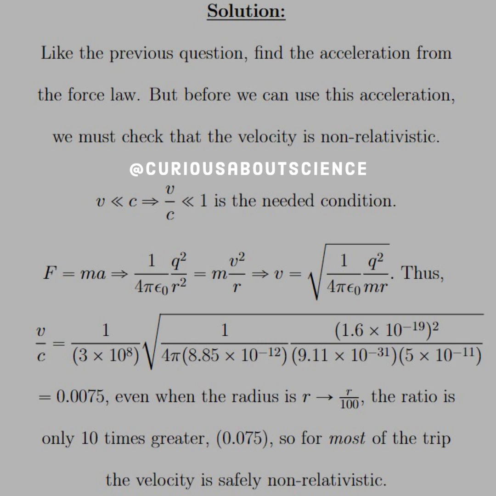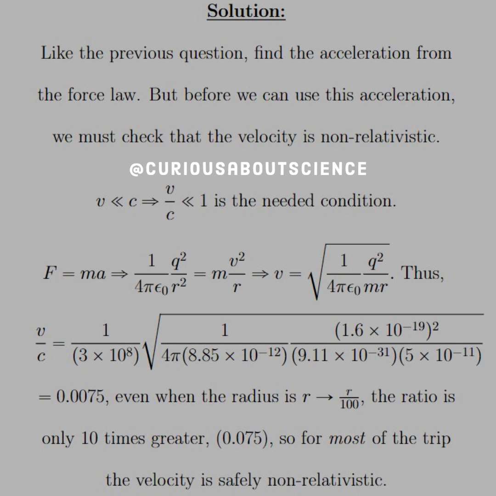Thus, for v over c, we need to ensure that this fraction is sufficiently small. So 1 over c times the velocity, which we just found, is the square root. Chug that through, and we see that we get 0.0075 even when the radius goes smaller, divided by 100. Multiply everything by a factor of 10 here, because we have 1 over 100 in the square root, so that gives us a factor of 10 outside. The radius is only 10 times greater, so 0.075. So for most of the trip, the velocity is safely non-relativistic.